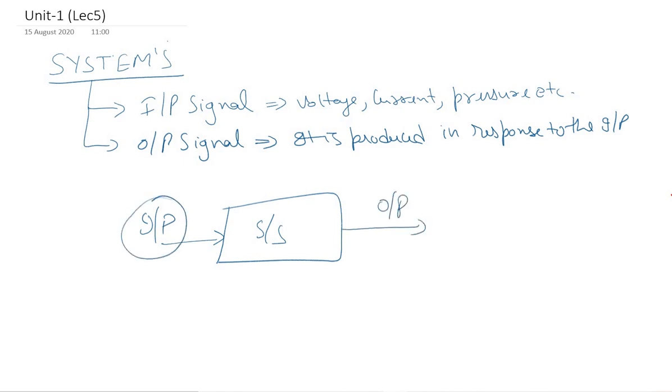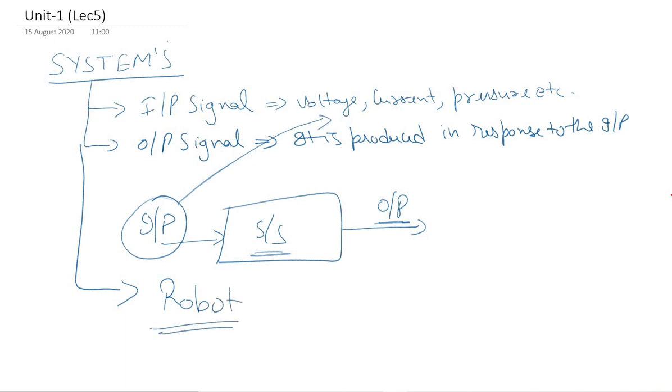Input signal can be any kind of signal like voltage, current, pressure, etc. Output is the desired activity that we want to perform, and accordingly the system is being designed. Depending on the required output, we design the system. Some of the simple examples of a system: you can say a robot is a system, in which the input is an electrical control signal, and the output is the physical motion or action of the robot.